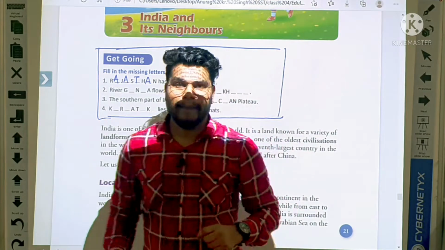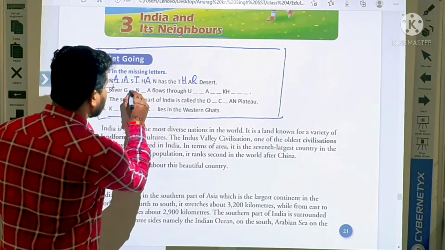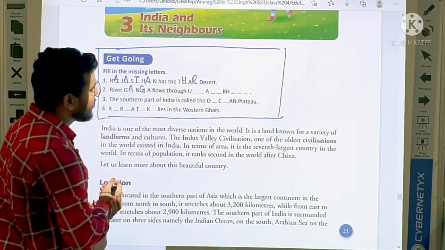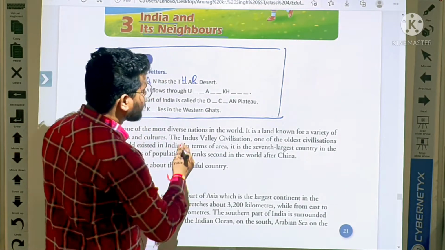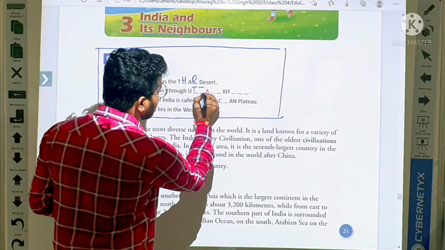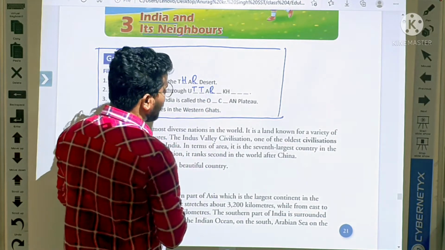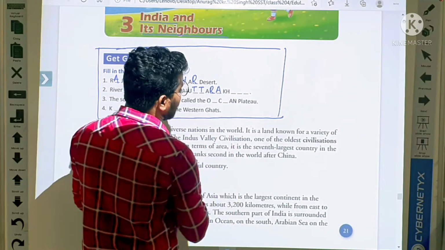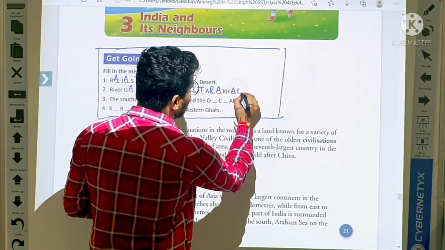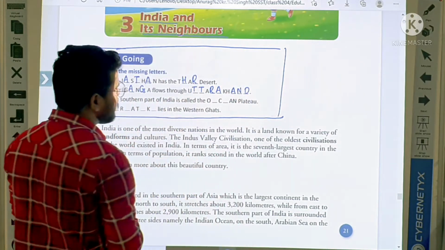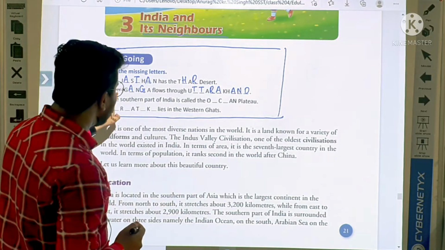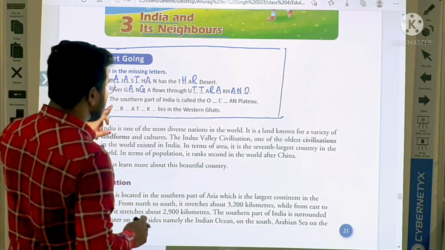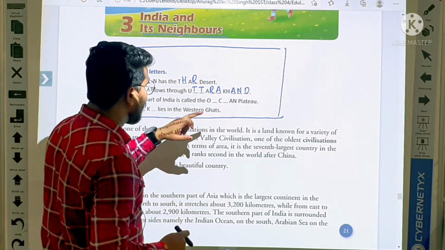Everybody fill in the blanks: Ganga, G-A-N-G-A, flows through Uttarakhand, U-T-T-A-R-A-K-H-A-N-D. River Ganga flows through Uttarakhand.